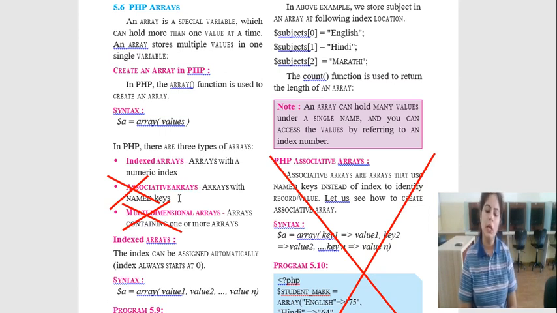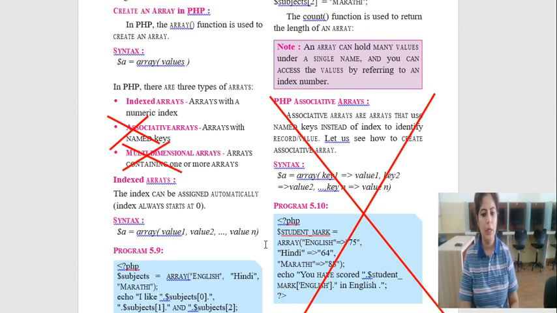So earlier we have studied associative array and multidimensional array. As of now, you don't have to study associative array and multidimensional array. These are the omitted parts of this section. So you have to study only indexed array.